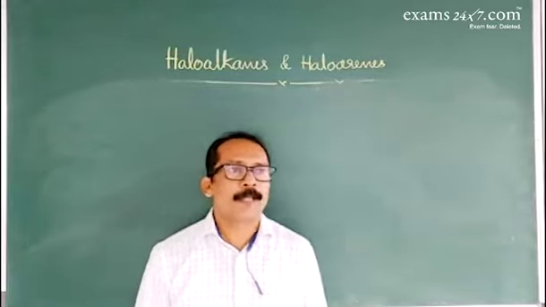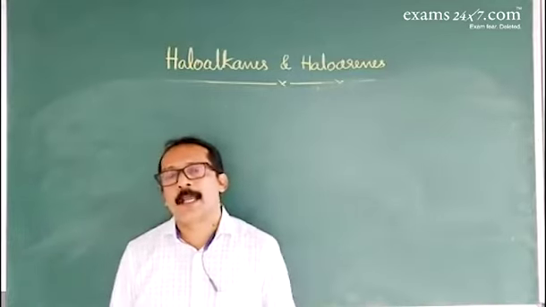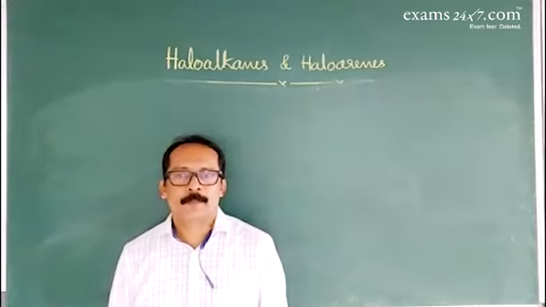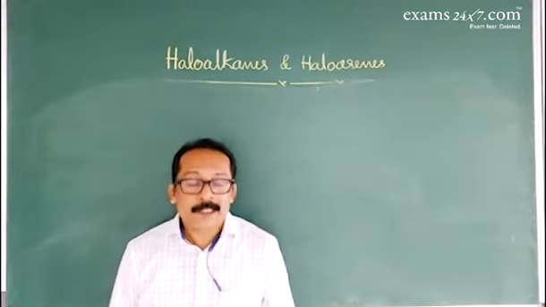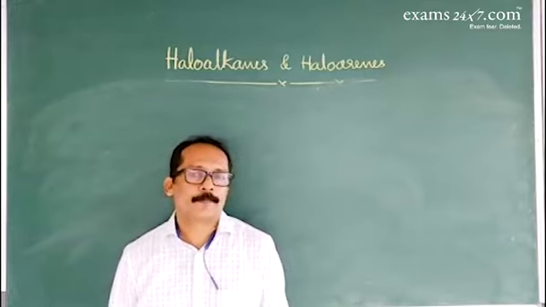Some compounds may rotate plane polarized light to the right hand side, dextrorotatory, or levorotatory. Such compounds are called optically active compounds.